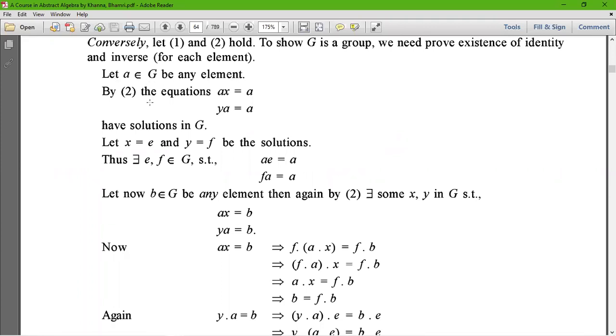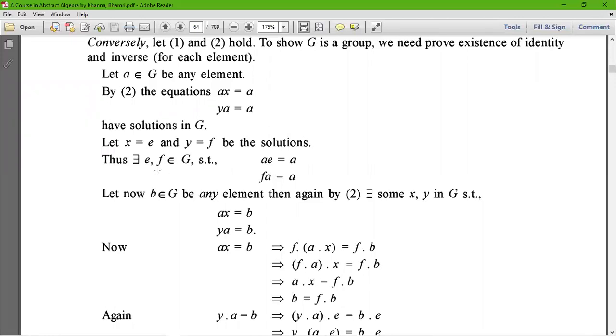Then by equation 2, the equations ax = a and ya = a have solutions in G. Let x = e and y = f be the solutions.